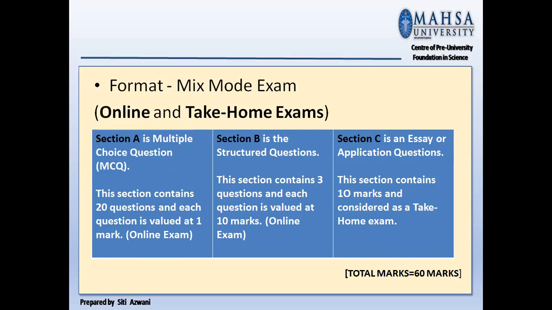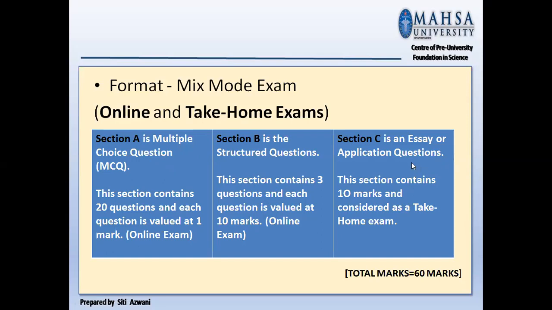This section contains 20 questions and each question is valued at 1 mark. Section B is the structured question, or short answer question. This section contains 3 questions and each question is valued at 10 marks. So you have online exam section A, and online exam also section B.